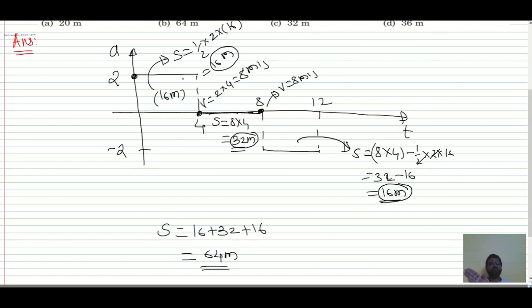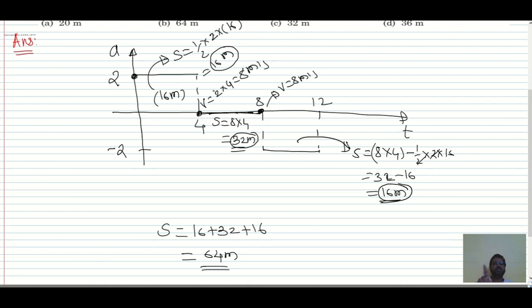Now after 4 seconds, what is the velocity? V is equal to u plus at. A is 2 and time is 4. So 8 meter per second. That velocity will be constant throughout. Why? Because from 4 to 8, acceleration is 0. Whenever acceleration is 0, a body at rest remains at rest, a body in motion remains in motion. At 4 seconds, it is in motion. That's why it will stay in motion.